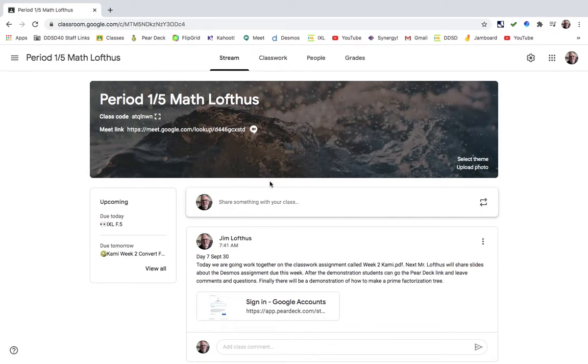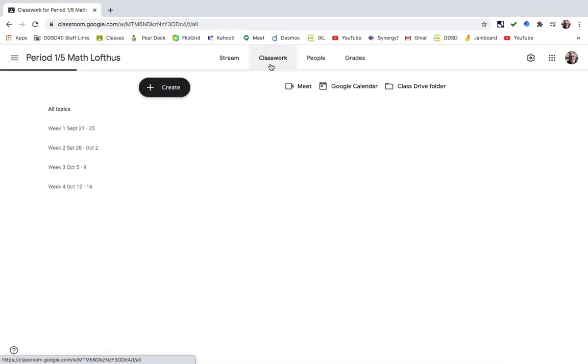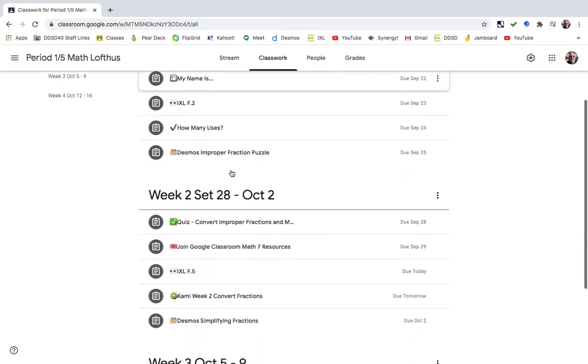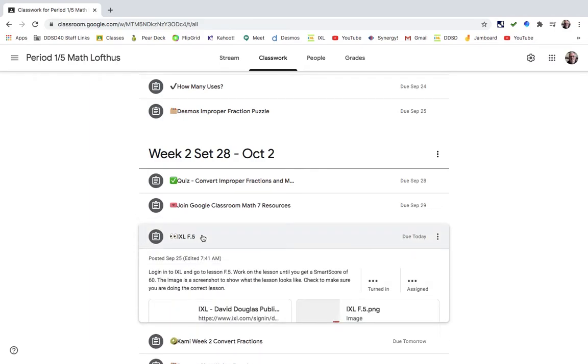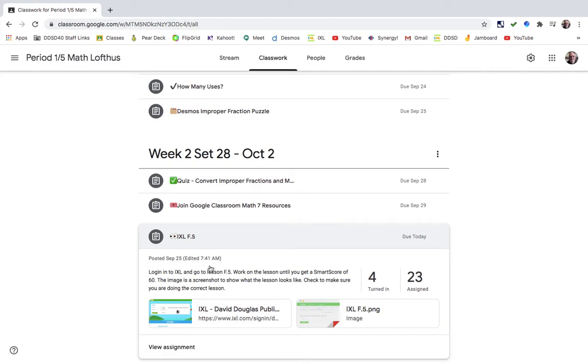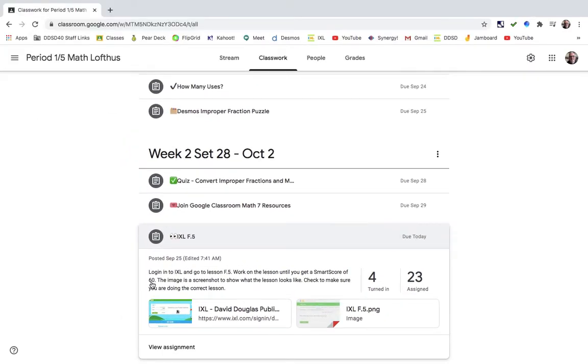And we spent most of the period working on this assignment. So week 2, the CAMI week 2. Now that I see it, there was another announcement. If I click on F5, notice that the SMART score of 60, it's been changed from a 90 to a 60. So you only need to get a SMART score of 60 on IXL F5.